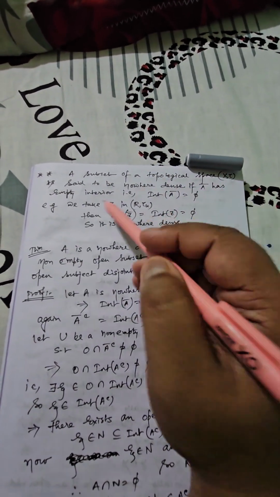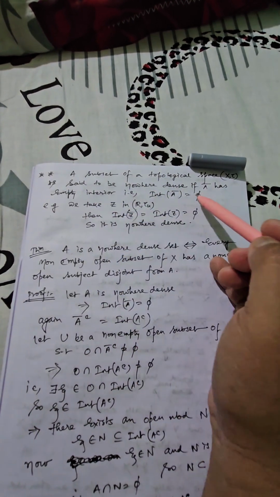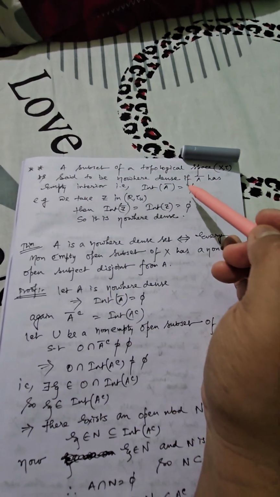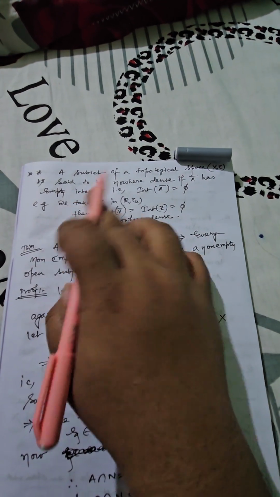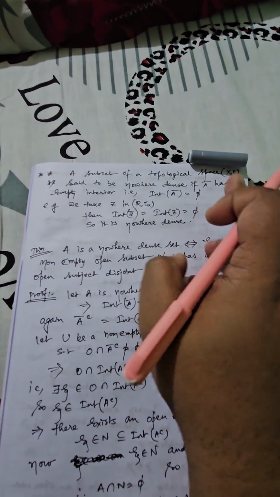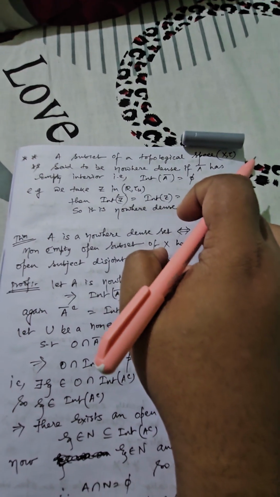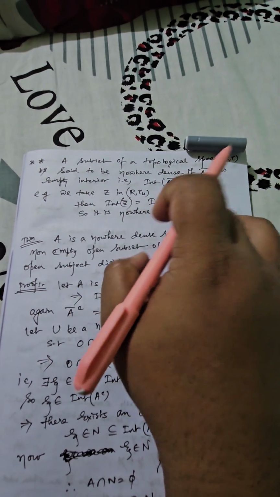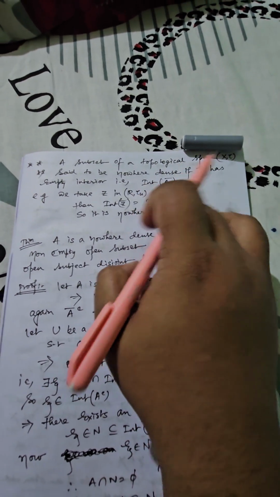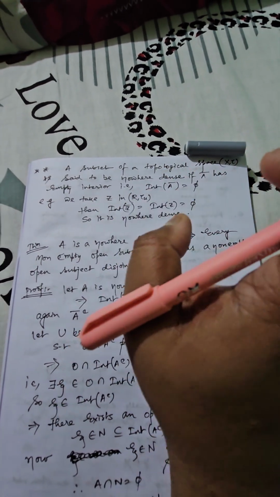This is actually (X, τ) I have written. It is said to be a nowhere dense set if we can show that A bar can have empty interior. A bar can have empty interior means what? If you simply find out the interior of closure of A, and you can show it is equal to φ, then you can say definitely the set is nowhere dense.